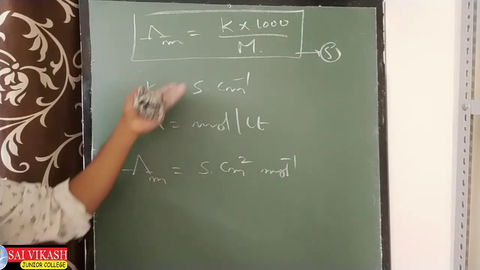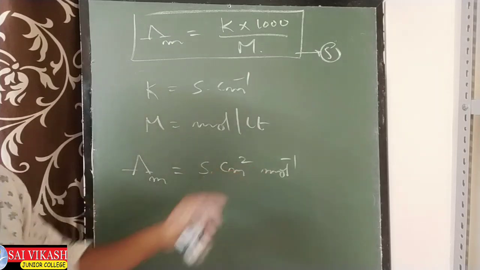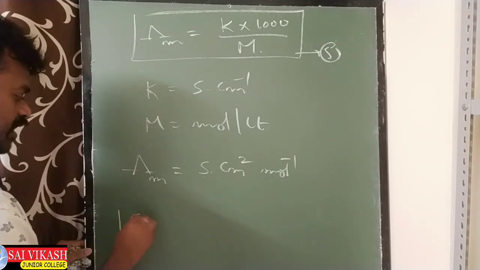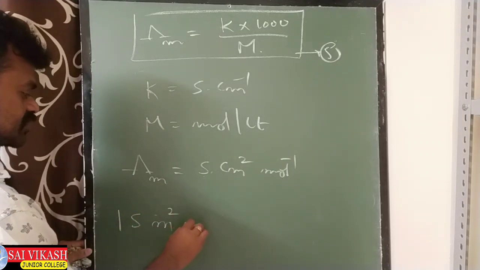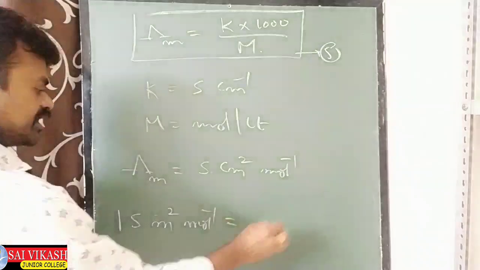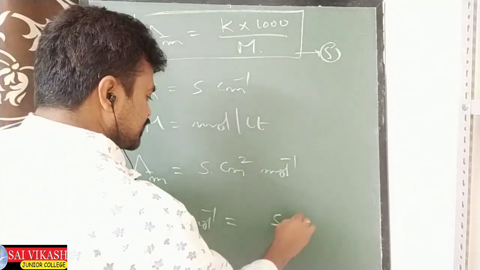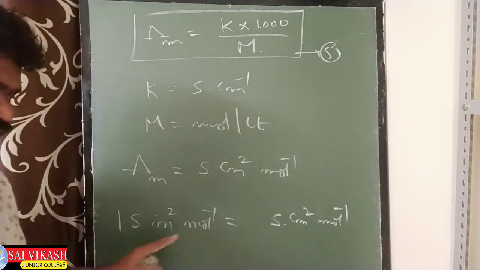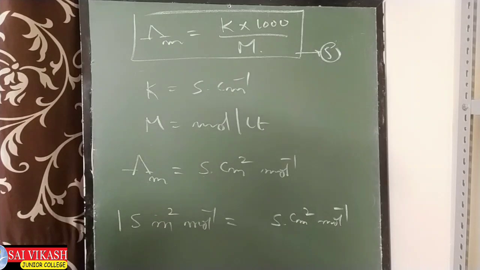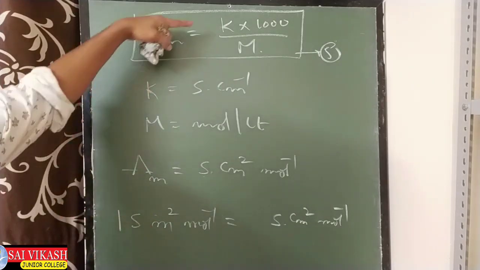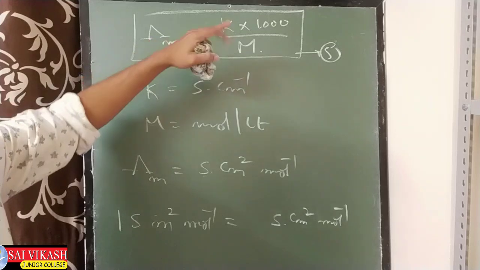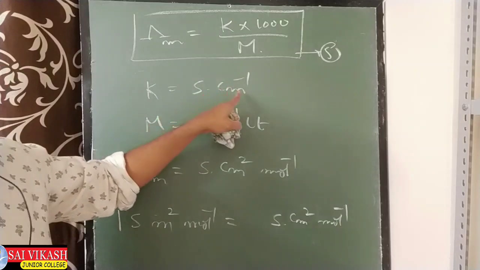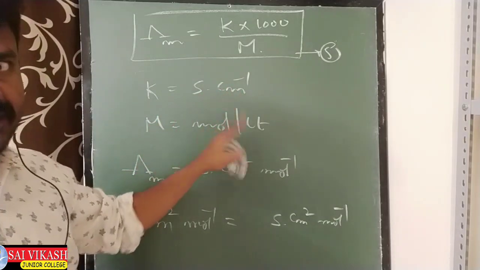Before, I told you for equation number 4 the unit Siemens meter square per mole. There is a relation between these two also. 1 Siemens meter square per mole equals how many Siemens centimeter square per mole? These two are the units of lambda m. One is the unit when K is in Siemens per meter and M is in mole per meter cube. The other is the unit when K is in Siemens per centimeter and M is in mole per liter.